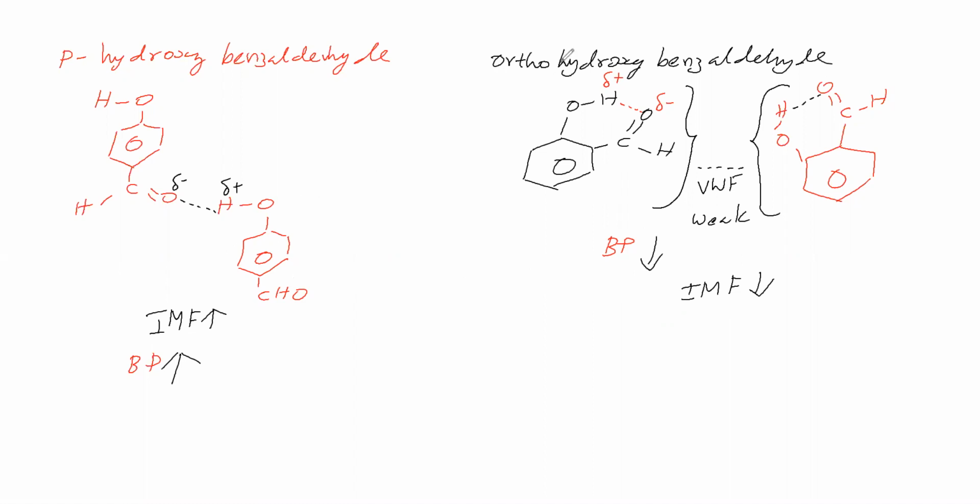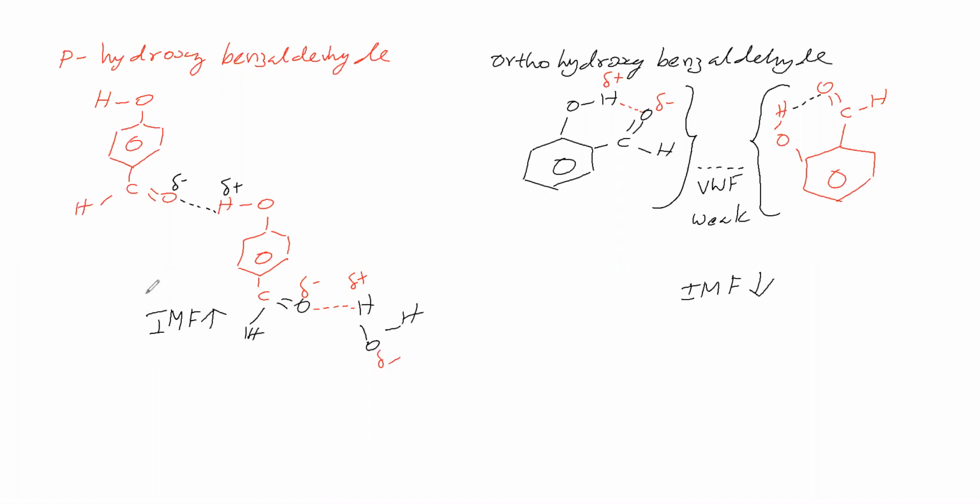Next, what about their solubility in water? That point we'll see. Now we will consider water. Water is a polar solvent. Therefore, partial positive, partial negative. Here partial negative. Here hydrogen bonding is possible. Due to intermolecular hydrogen bonding, this para-hydroxybenzaldehyde is hydrogen bonding with water.